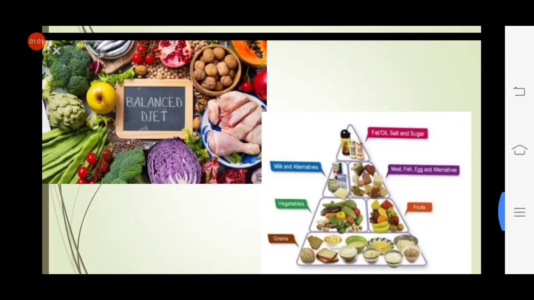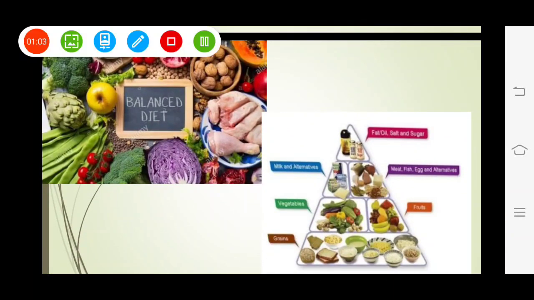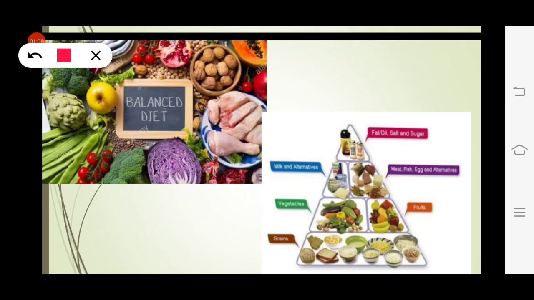Look at the picture here. These are the pictures of a balanced diet. It includes fruits, vegetables, grains, nuts, pulses, meat, fish, oil, butter, everything.